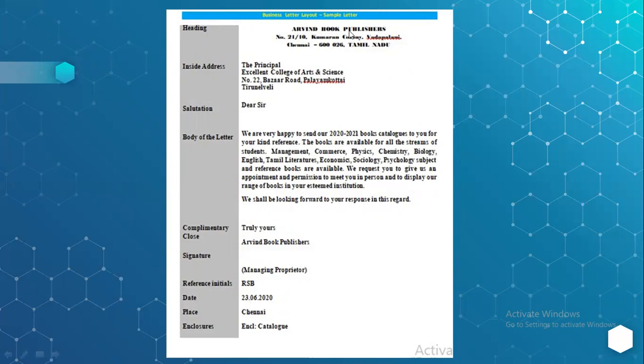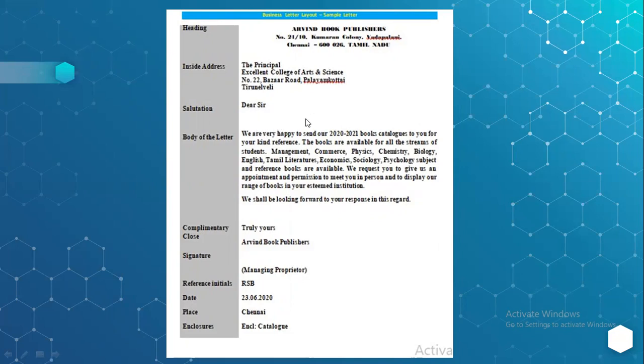Okay, so here they come with the heading. The letter heading is the sender's name. Again, the inside address, to whom the letter is being sent, is present here: the principal, Excellent College of Arts and Science, number 22 Bazaar Road, Palayamkottai, Tirunelveli. Then you come with the salutation. Here you say, dear sir. If you know that she is a woman principal, then you can say dear madam.